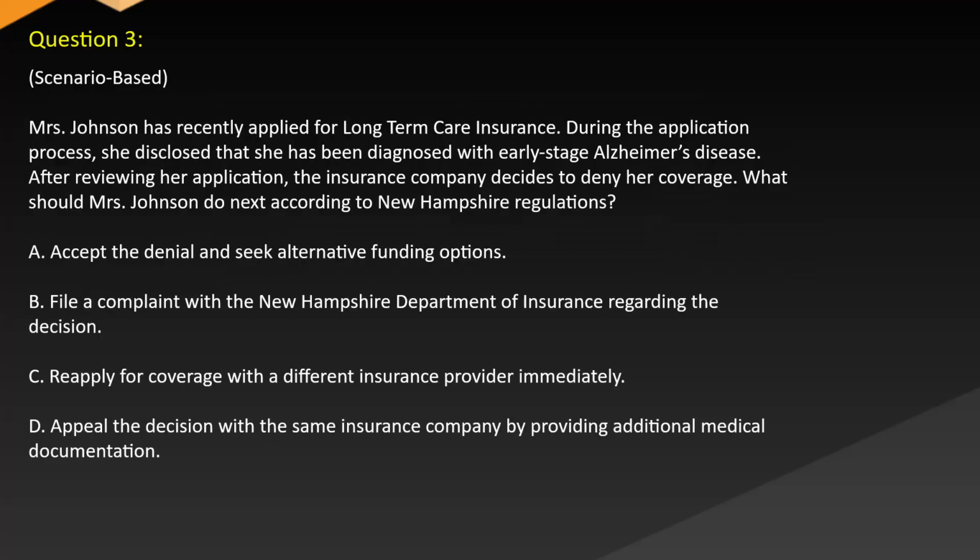Question 3. Scenario-based. Mrs. Johnson has recently applied for long-term care insurance. During the application process, she disclosed that she has been diagnosed with early-stage Alzheimer's disease. After reviewing her application, the insurance company decides to deny her coverage. What should Mrs. Johnson do next according to New Hampshire regulations? A. Accept the denial and seek alternative funding options. B. File a complaint with the New Hampshire Department of Insurance regarding the decision. C. Reapply for coverage with a different insurance provider immediately. D. Appeal the decision with the same insurance company by providing additional medical documentation.